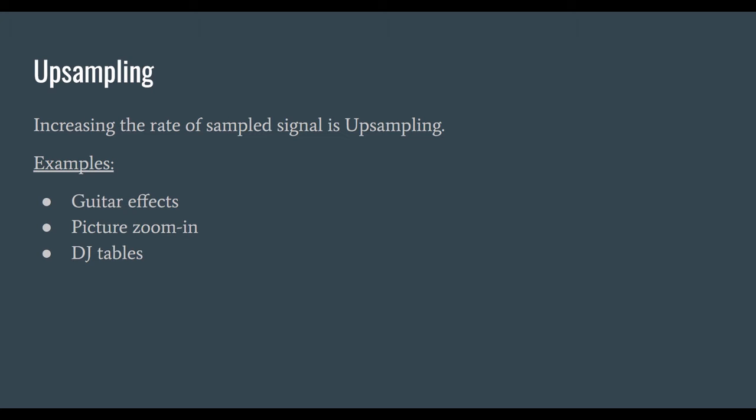It uses interpolation to increase the image size using same data from the original image. DJ tables change music tempo and pitch by upsampling tracks and playing back at different rates.